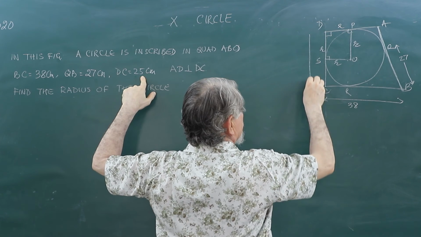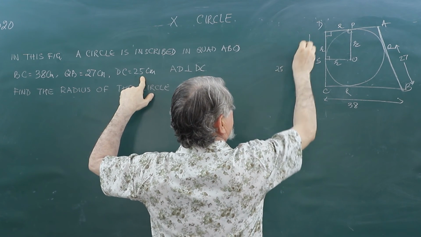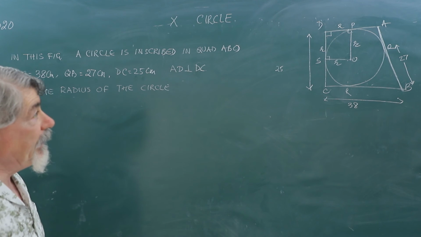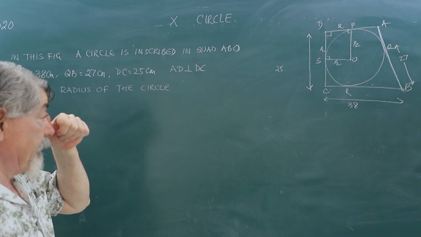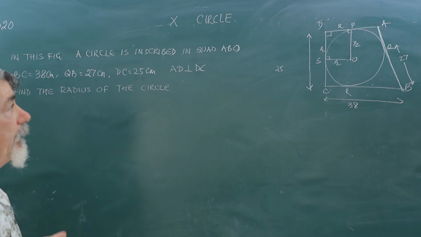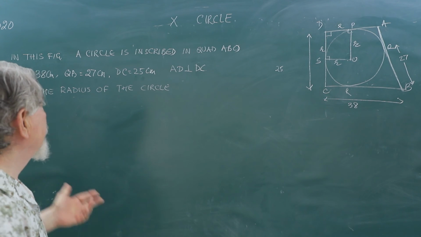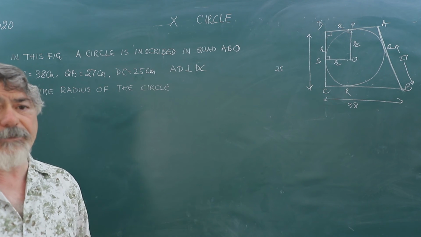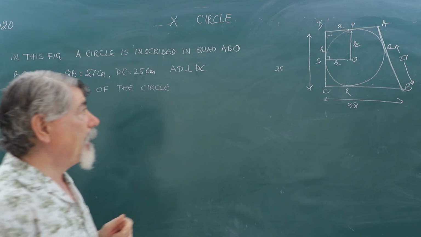This complete length is 25 centimeters. And AD is perpendicular to DC. That is also given. That means angle D is 90 degrees. We have to find the radius of the circle which is inscribed in this quadrilateral.